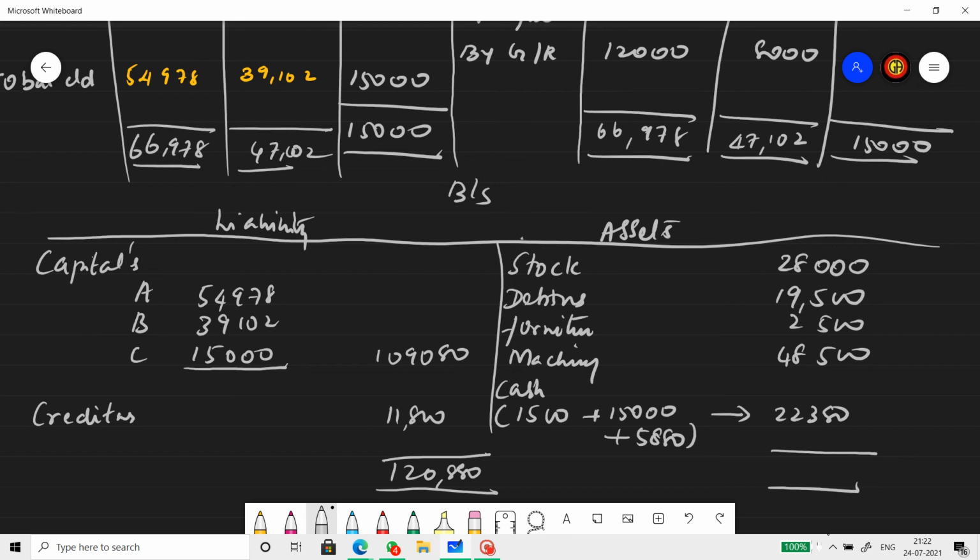Yes, ma'am. Okay, now let's go to the asset side. 28,000 plus 19,500 plus 2,500 plus 48,500 plus 22,380. All right, which is also 1,20,880. So hence we got the balance sheet tallied. So this is how we do a simple admission question.